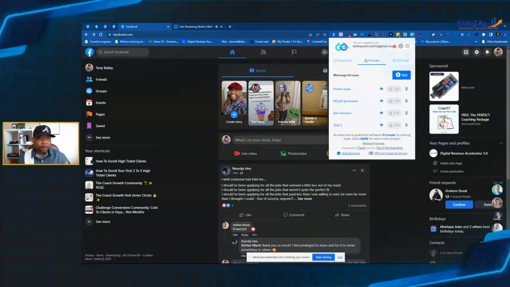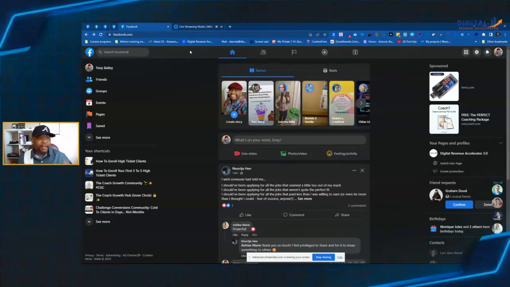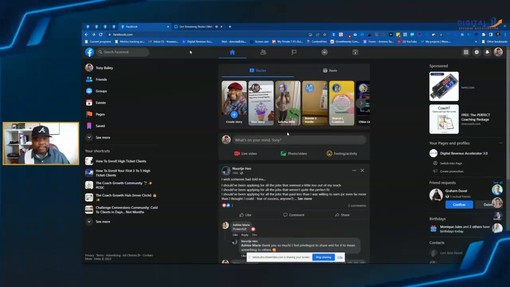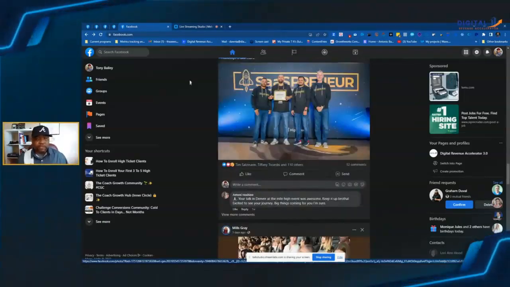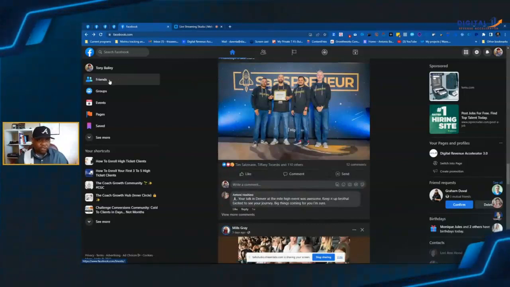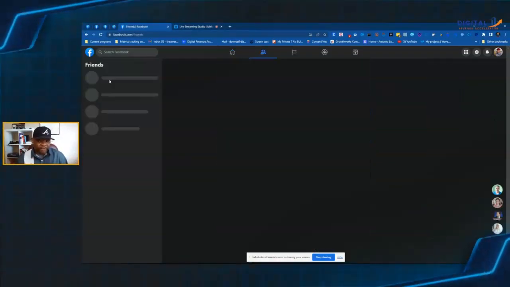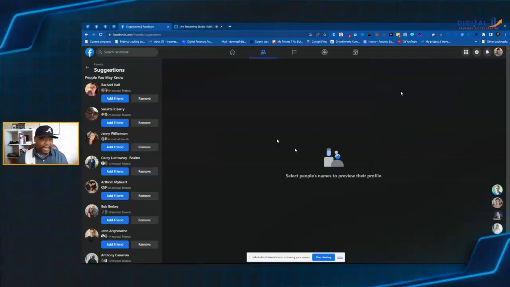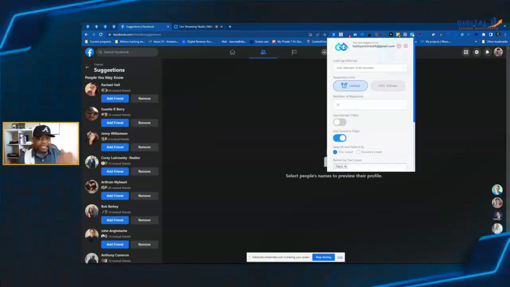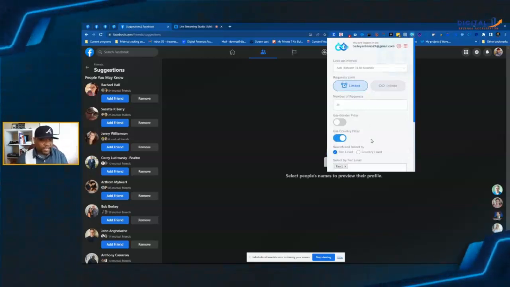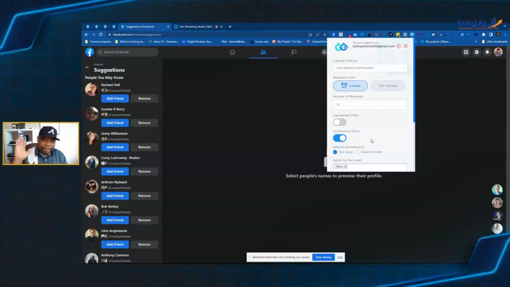Now, let's go over and start sending targeted friend requests. So now what I'm going to do is go over to my friends tab on the left-hand side. And now I'm going to run the tool. We're going to see it send the friend requests and it's also going to send messages.